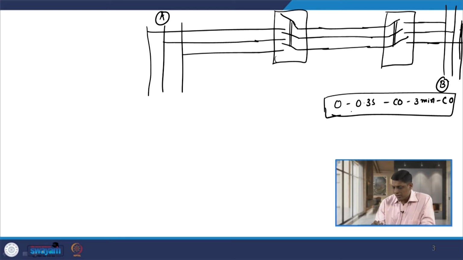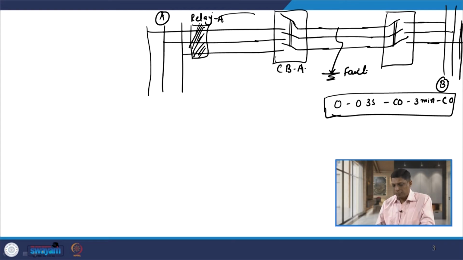Whenever a fault occurs on this line, the immediate effect is that the relay located at this point senses this fault and gives a signal to the breaker. This is your circuit breaker at substation A and this is the relay at substation A. As soon as the relay detects this fault, it gives a signal to the circuit breaker, the trip coil of the circuit breaker is energized and its contacts separate.